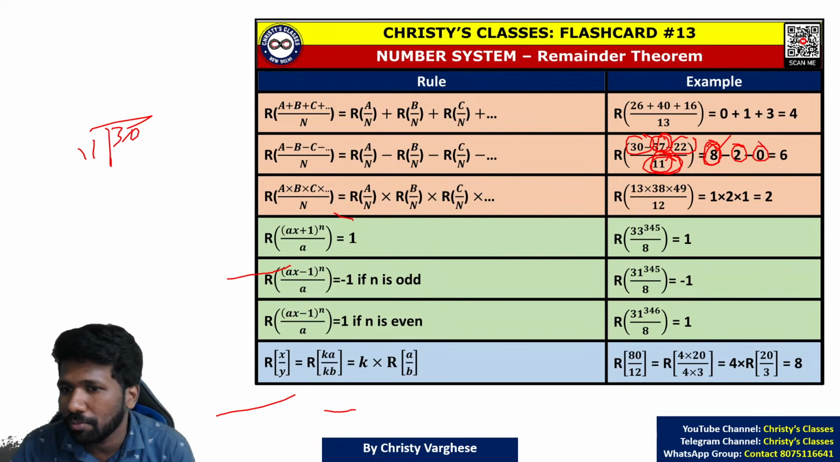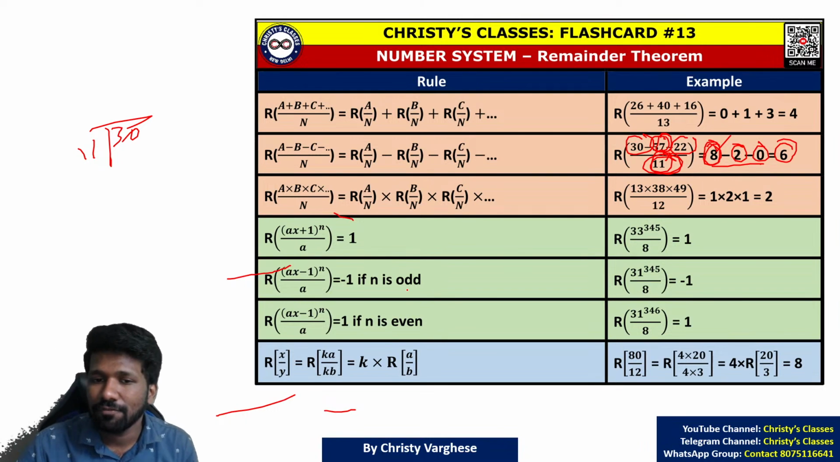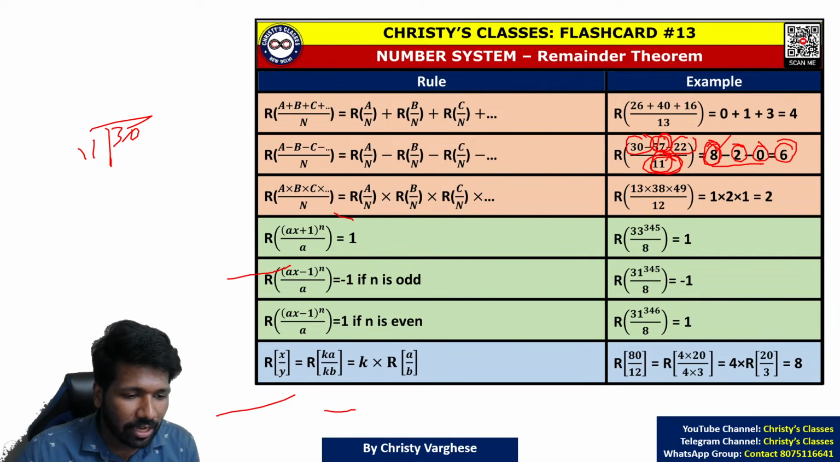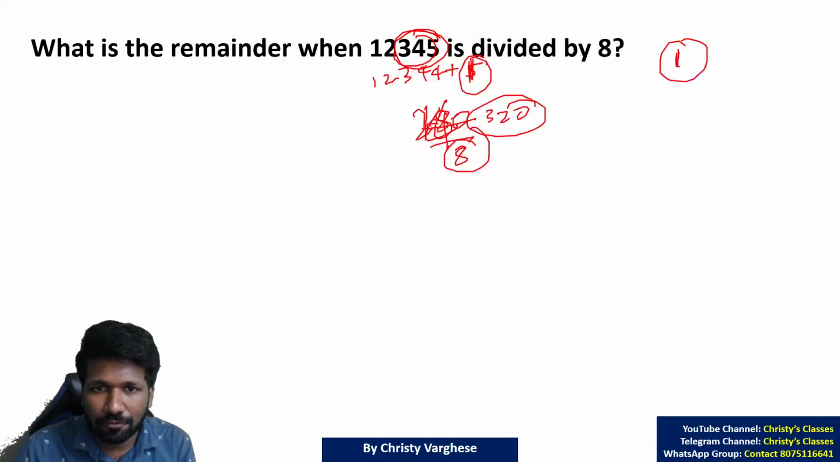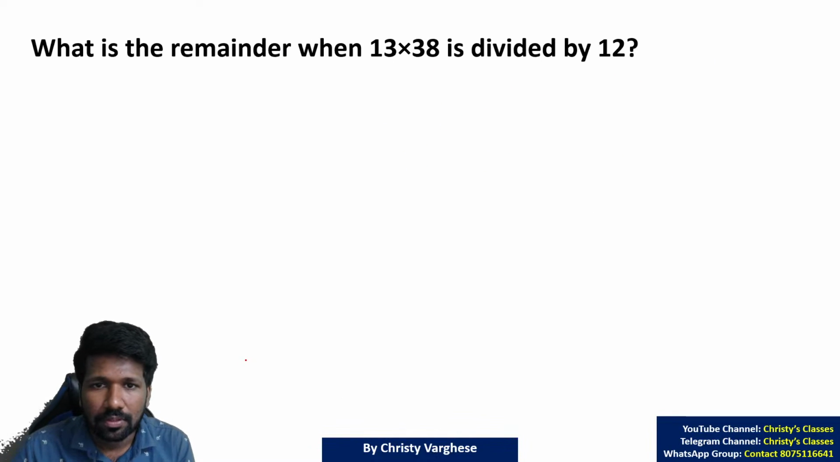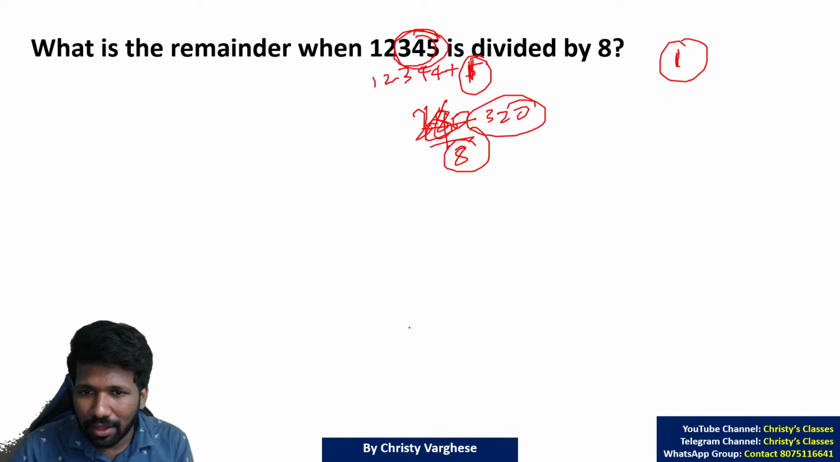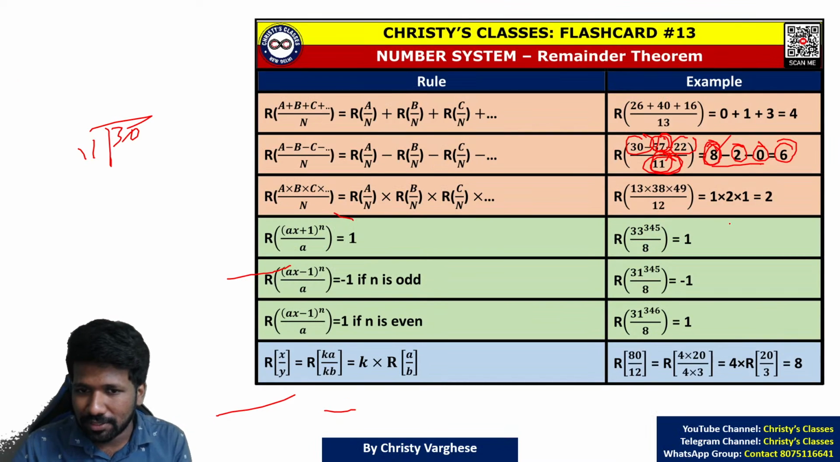22 by 11, 0 remainder. So that subtraction will give you the final remainder. So that is the idea of subtraction. In this case, for example, yeah, I will show you more PYQs now, otherwise time won't be enough.